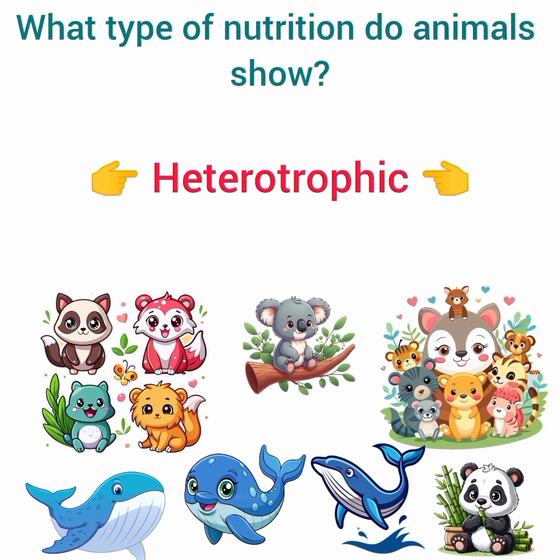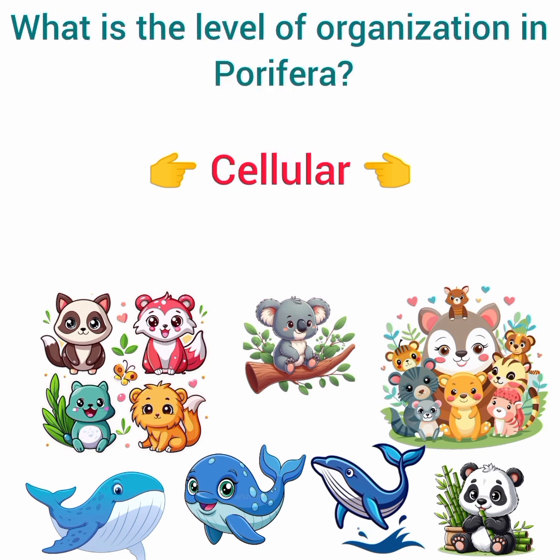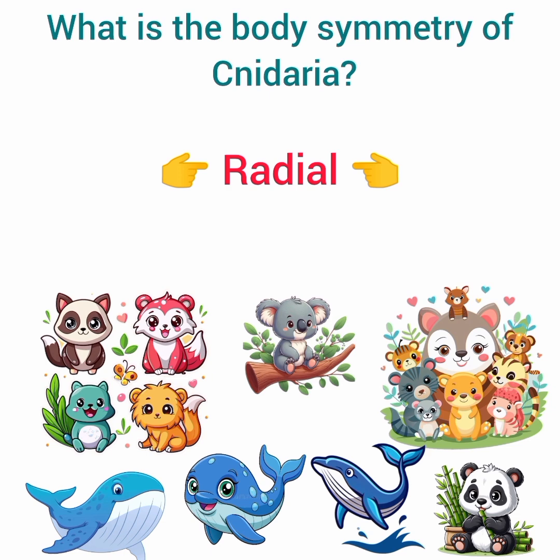Answer, cell. What type of nutrition do animals show? Answer, heterotrophic. Which phylum has no true tissues? Answer, Porifera. What is the level of organization in Porifera? Answer, cellular. What is the body symmetry of Cnidaria?